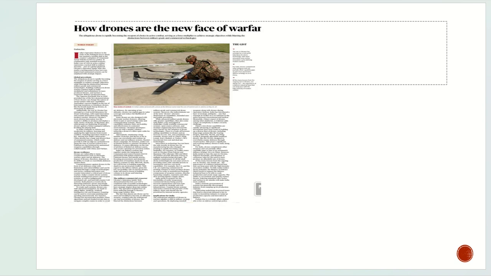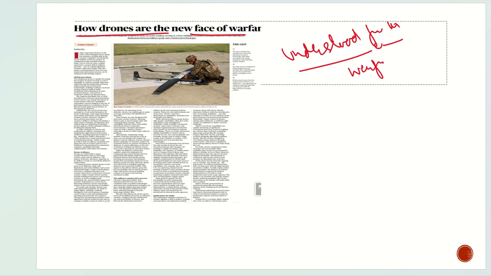Well, the article is about how drones are the new face of warfare. About warfare, if we go back to history, one thing we understood is that the only thing which is so dynamic, which is changing so quickly, is warfare. Earlier, if we go to the primitive times, the wars would have been fought using stones. Then we saw in the ancient and early medieval times, they were fought with the help of swords.